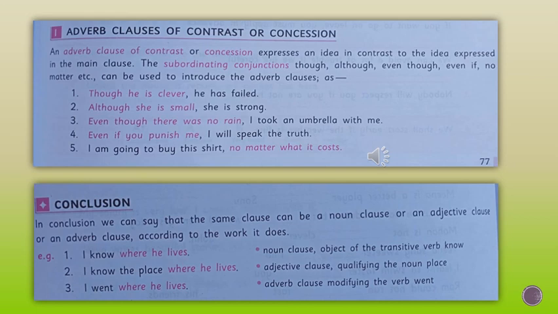Okay, like, see the example. I know where he lives. Here it is a noun clause. I know the place where he lives. Adjective clause. I went where he lives. Adverb clause. Okay, this is how the clauses function in the sentence. In different ways the clauses can function in a sentence.